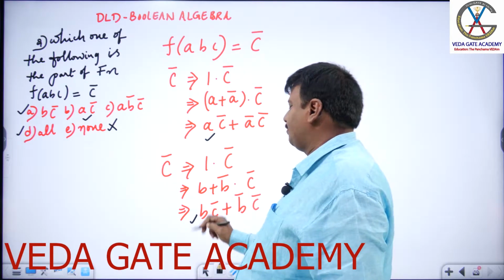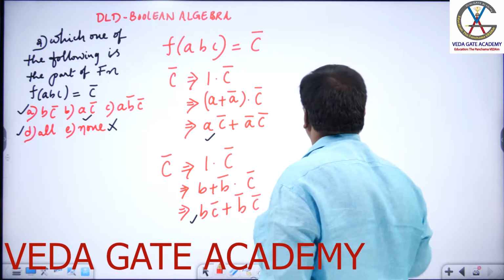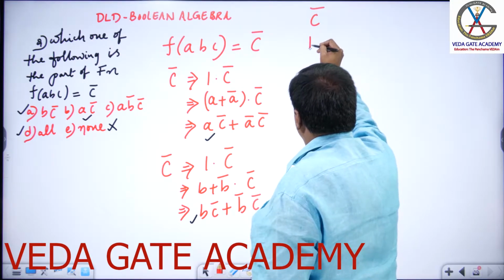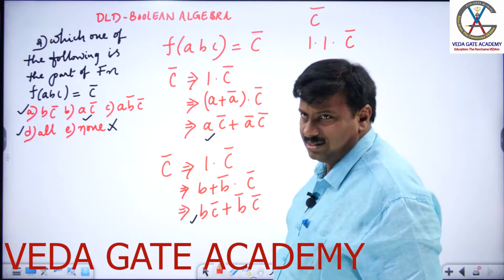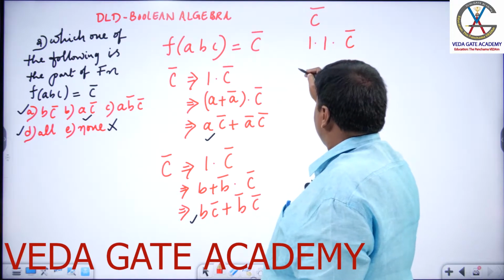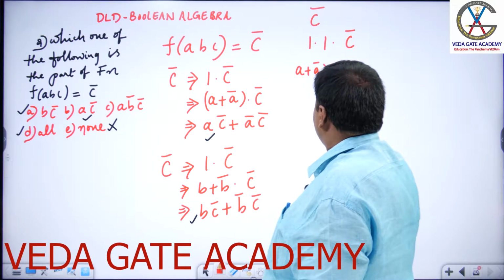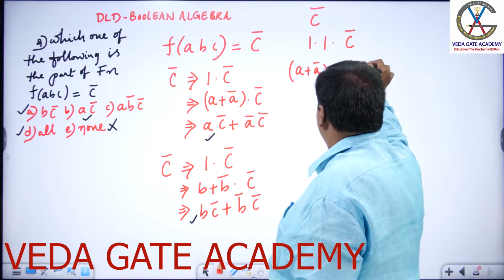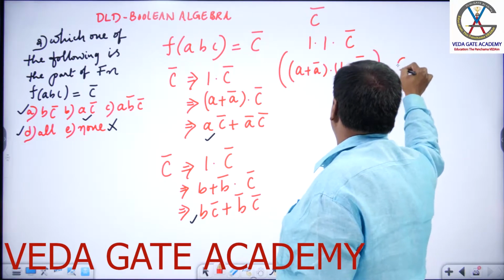Here is BC bar. Now let me explain the third step of solving. Can I take C bar as 1 into 1 into C bar? Why not? In the place of the first one, I will substitute A plus A bar. In the place of the second one, I will substitute B plus B bar. And finally into C bar.